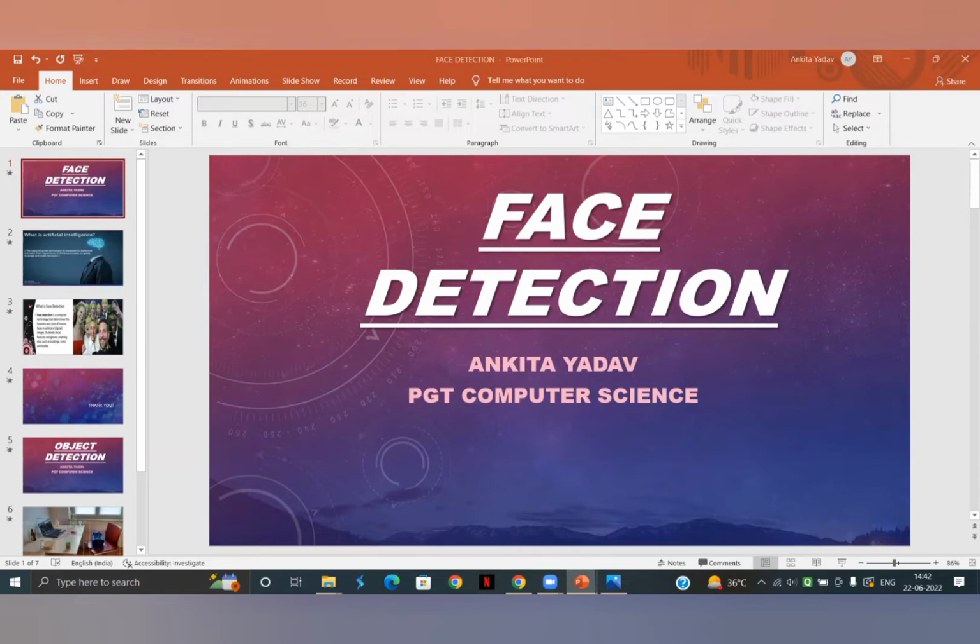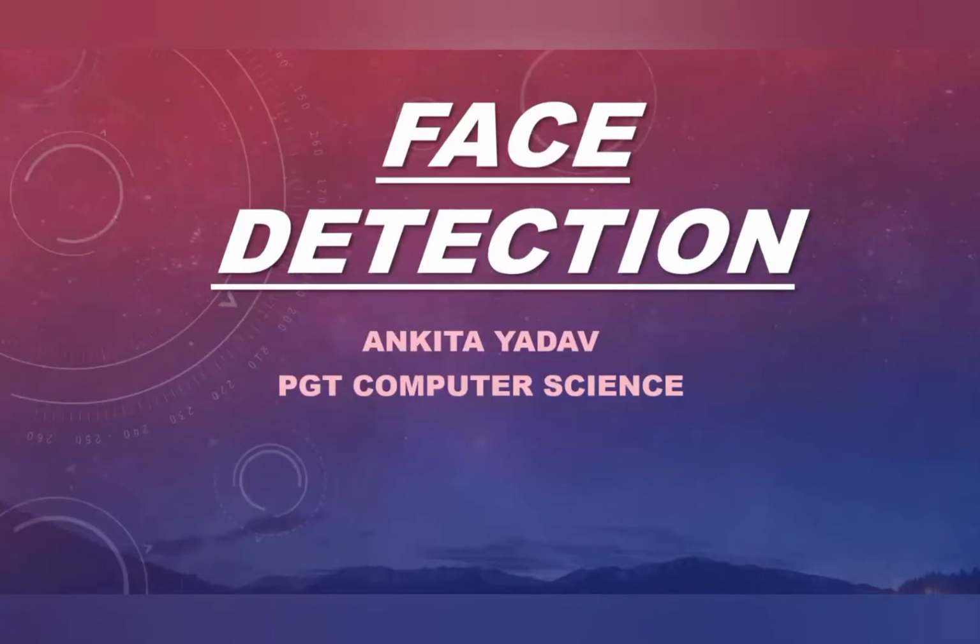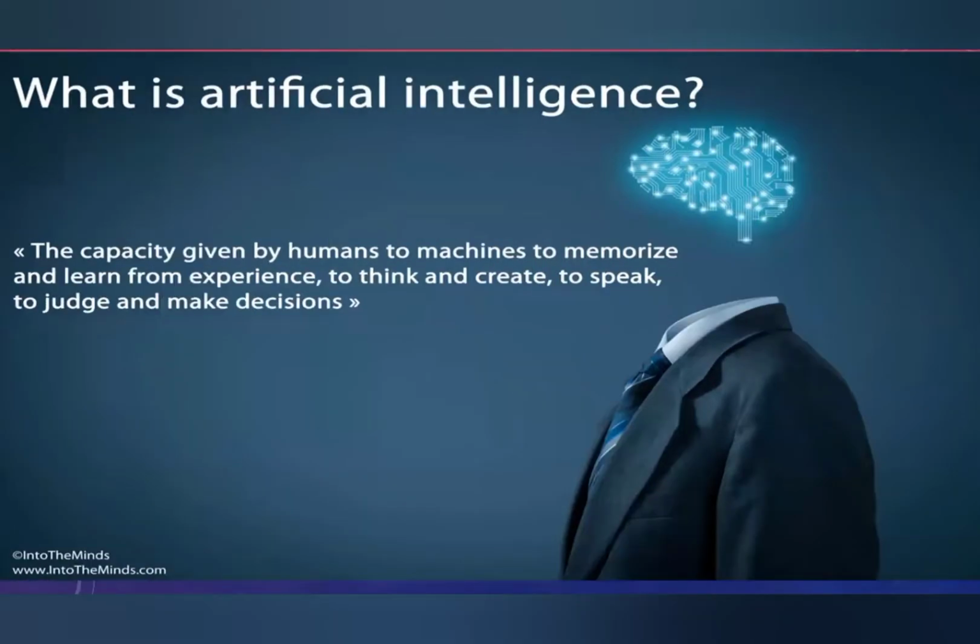Now, first of all, what do you understand by intelligence? When somebody calls you intelligent, maybe when you give the answer to some tough question or when you score very good marks in your exam, then your teachers and your parents say that you are a very good student and you are intelligent, right? But basically, can you say that a machine is intelligent? When can you say that a computer is intelligent?